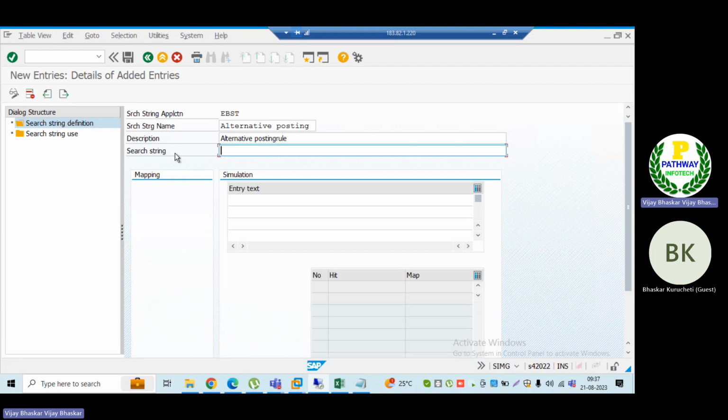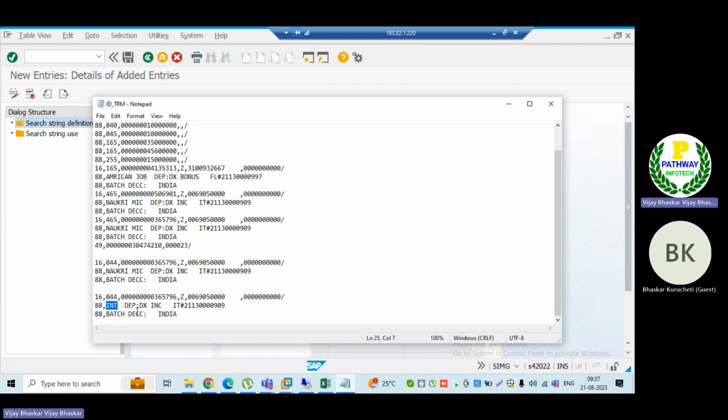String is nothing but the fixed value which is there in your statement record number 88, with which string value the system is to identify. So here I am having INT. INT is my fixed value.